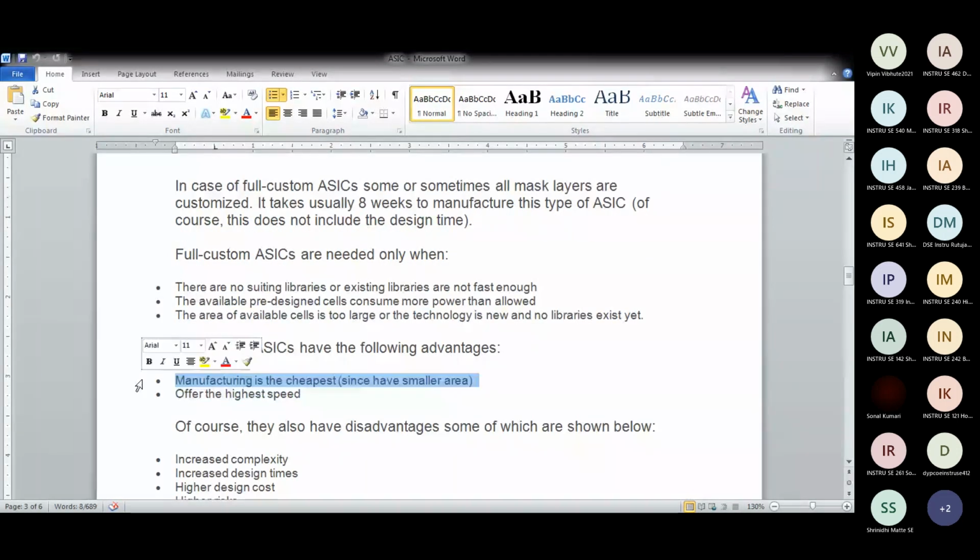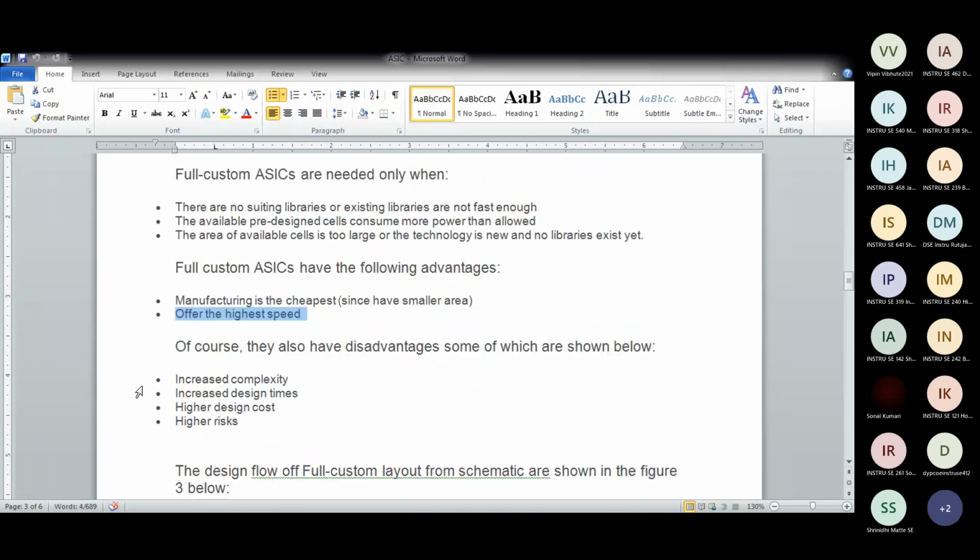The following are the advantages. Manufacturing is cheapest because they have small area. This is mass production for fully custom, produced in thousands and hundreds, and it offers high speed. Disadvantages: increased complexity, increased design time, higher cost, higher risk. But over a period of time, these disadvantages are covered by proper design.